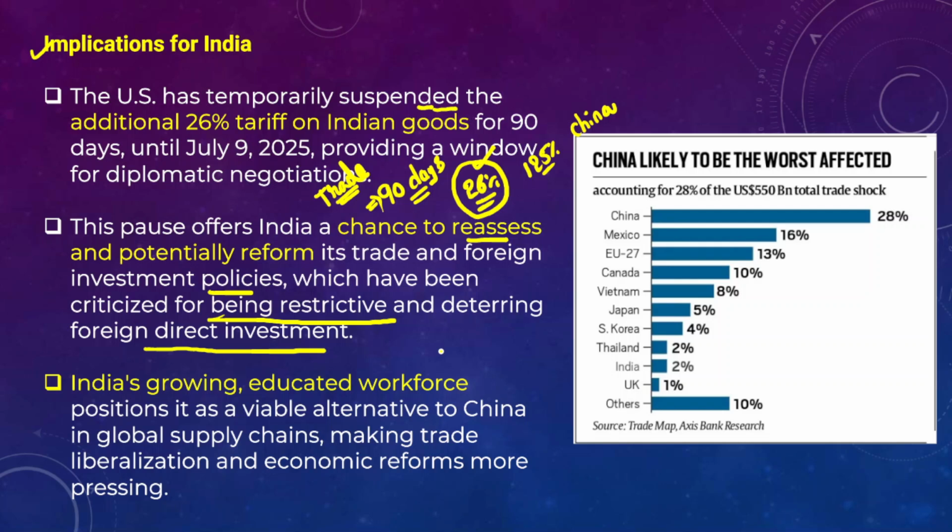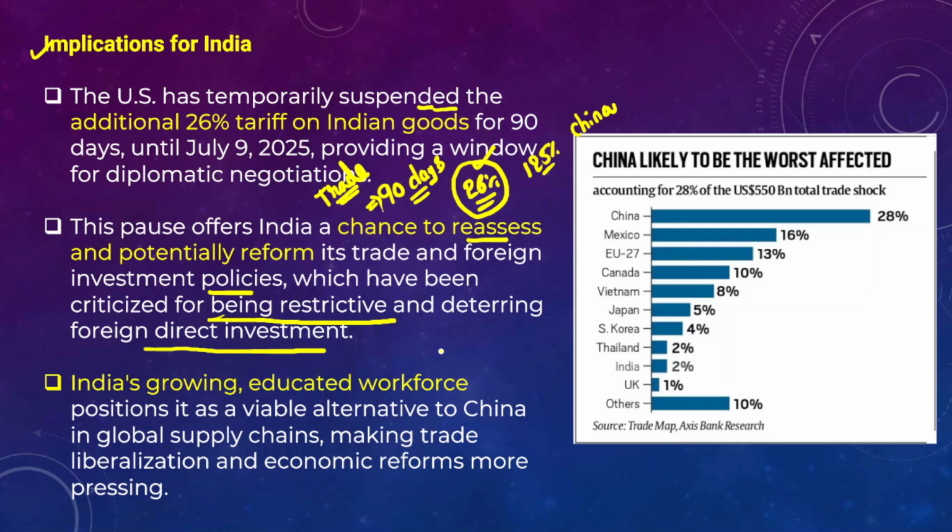Because of all these advantages, India can position itself as a viable alternative to China, and it can show the rest of the world that we can provide all the opportunities for investors who are coming from other countries and are interested in investing in India, right?